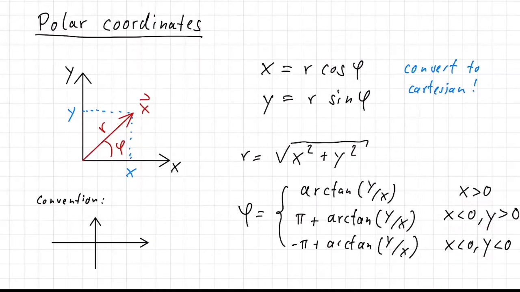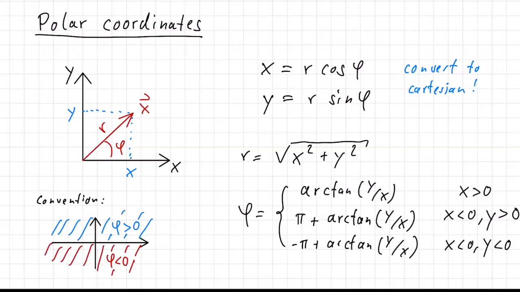Again, it's easiest to just think what this actually means. What it means is that if you're in the upper half plane, then the angle phi is defined as positive. If you're in the lower half plane, then the angle is negative. So this is, again as for the complex numbers, a particular convention that we chose here.